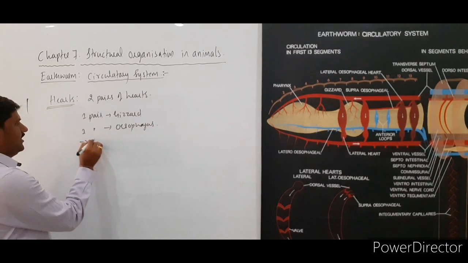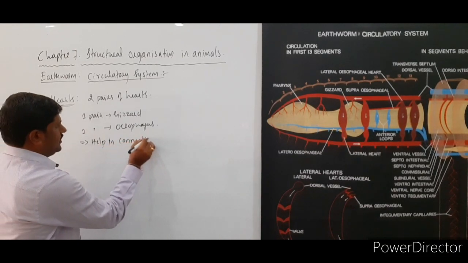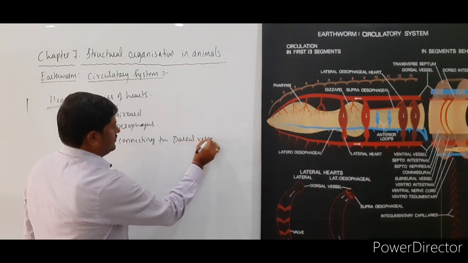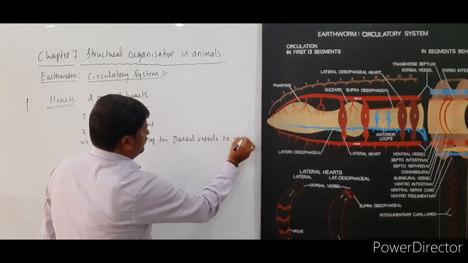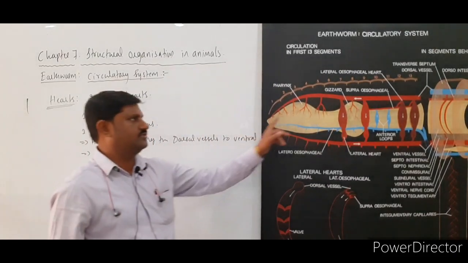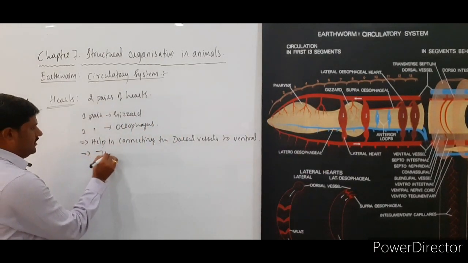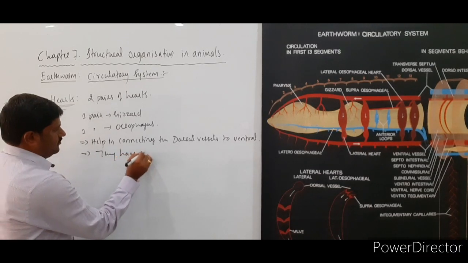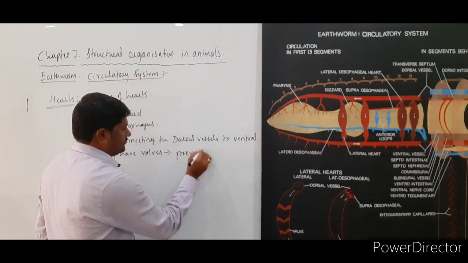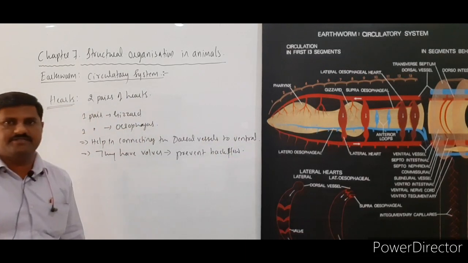These help in connecting the dorsal vessels to the ventral ones, and they have valves. These prevent the backflow of the blood, right?